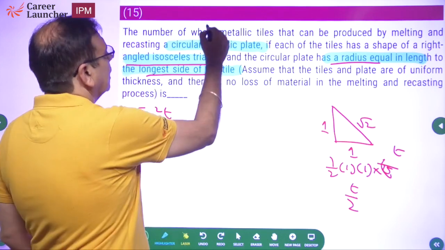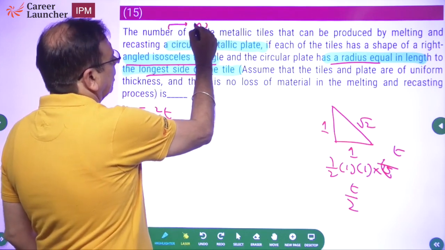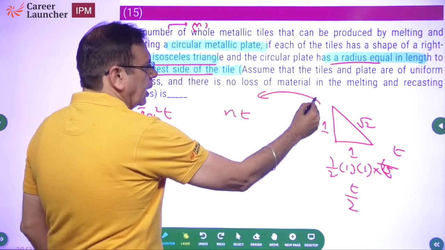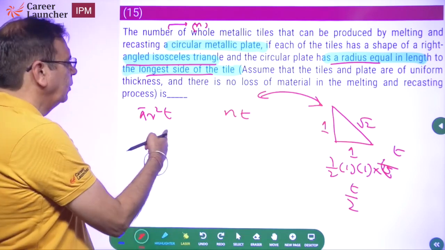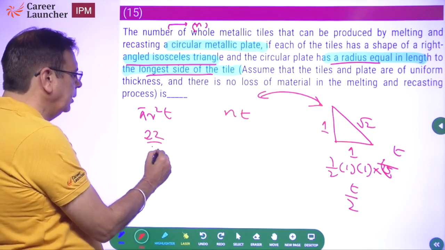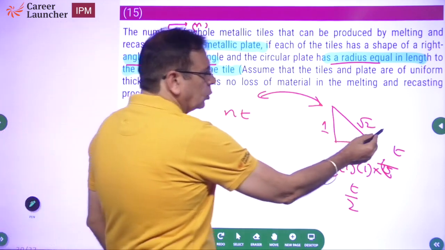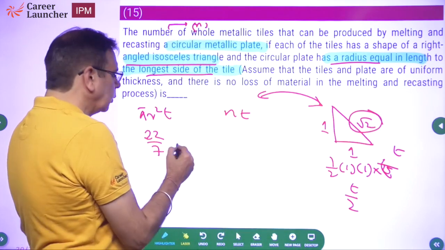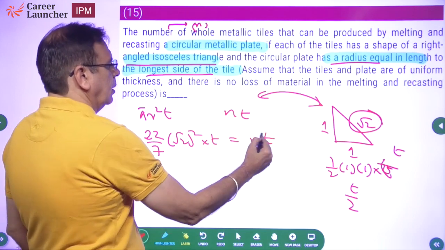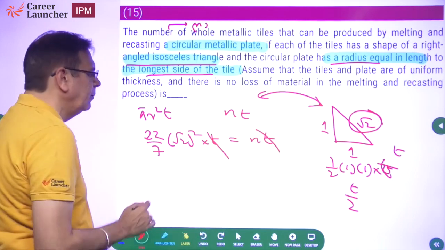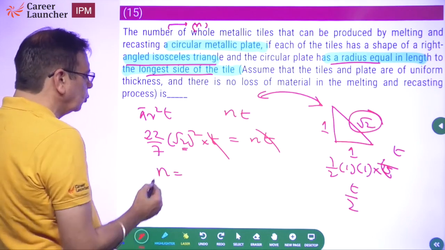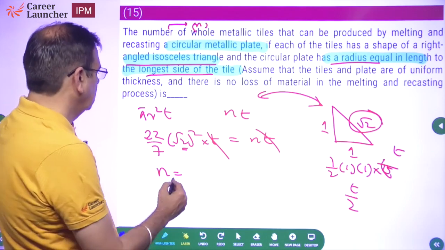How many tiles do we need? Let me assume I need to get n tiles. So the volume of the tiles that we are creating is n into T by 2. And what is the volume of the circular plate? Pi r square T, 22 by 7. And what is the radius? It says the radius is equal to the longest side of the triangle, which is under root 2, so r square is 2, into T. First, cancel out T, no use of it. And what does it become? N will be equal to 2 into 22, 44.